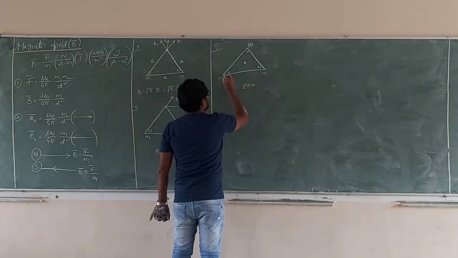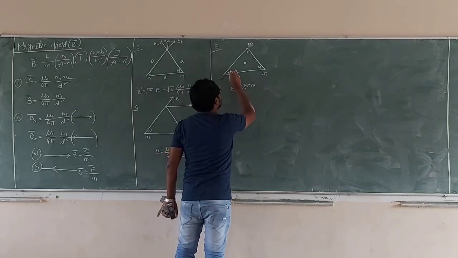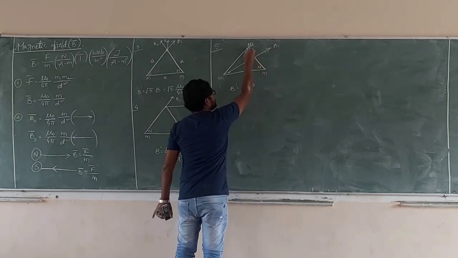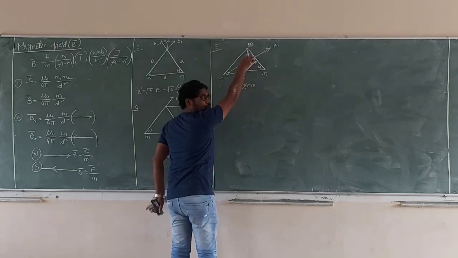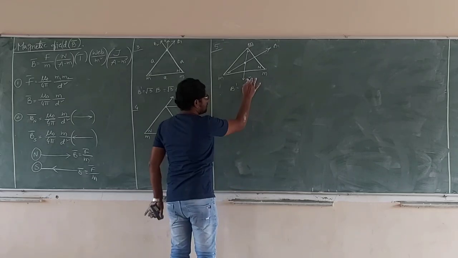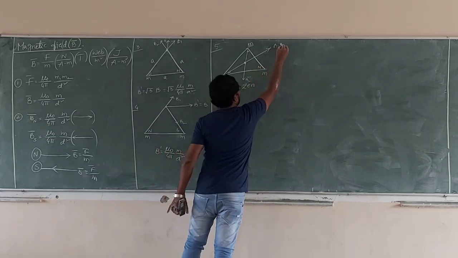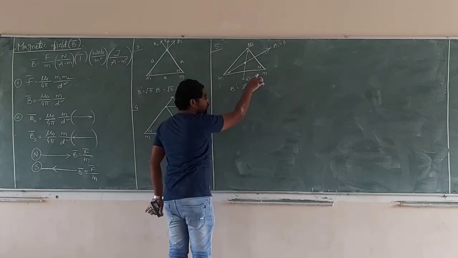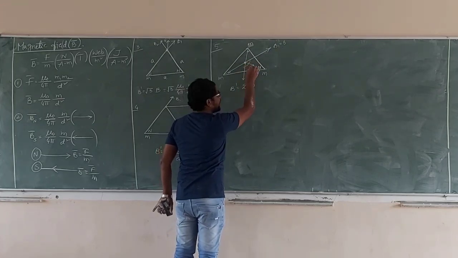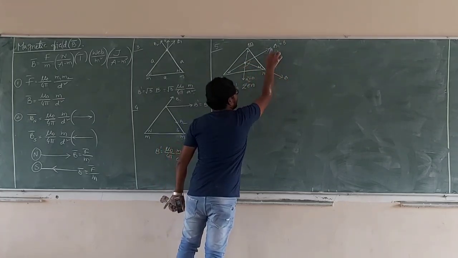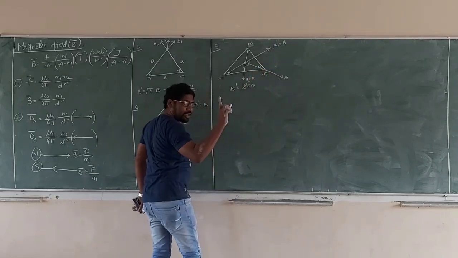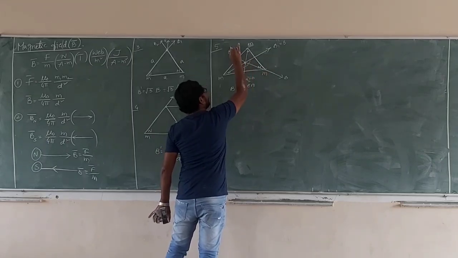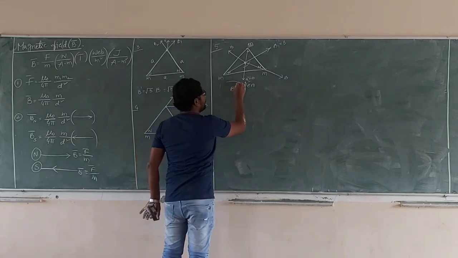See carefully. Due to this one, the magnetic field is outward, B1. Due to this one, the magnetic field is also outward, B2. Due to the North pole, this is also B. So B1 is equal to B and B2 is equal to B. Let us hold this one. What is the resultant of these two? B, at 180 degrees. The resultant magnetic field due to B1 and B2 is B. Now the third one is also B. Both get cancelled. Finally, B dash is equal to 0.